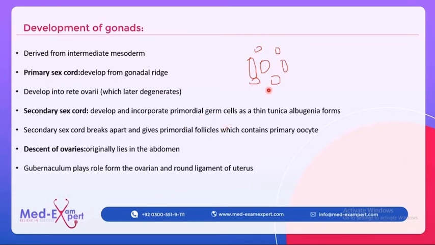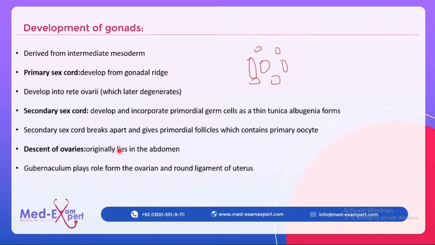As I told you in the previous lectures, a primordial follicle is a structure containing an oocyte in the center, surrounded by granulosa cells in a single layer like this. So this is the oocyte and these are the granulosa cells. When the secondary sex cords break, they release these primordial follicles.